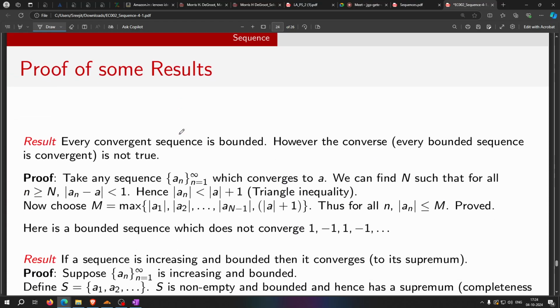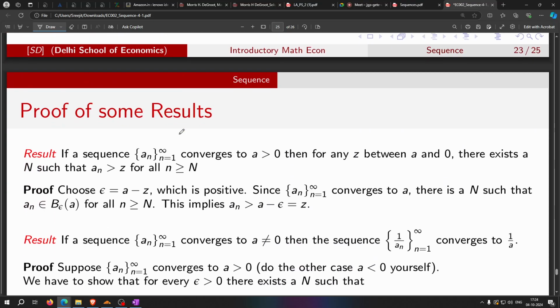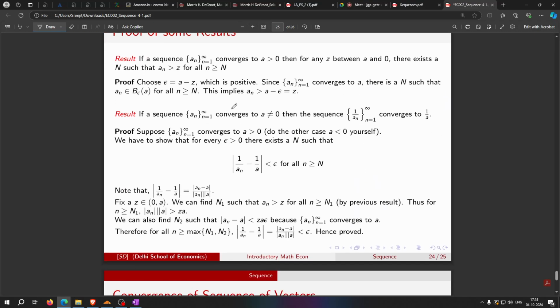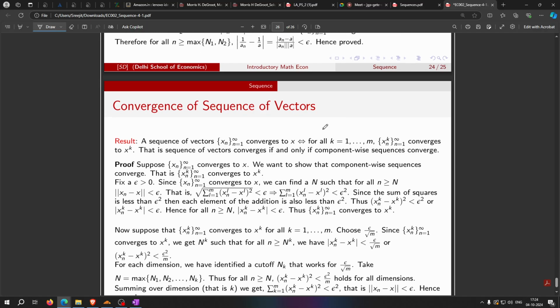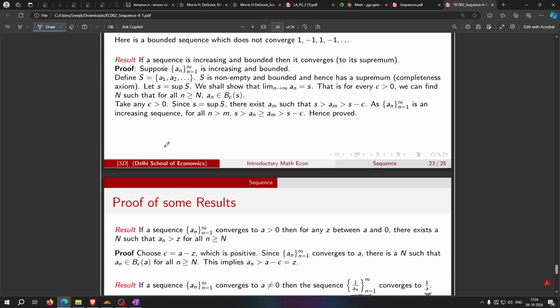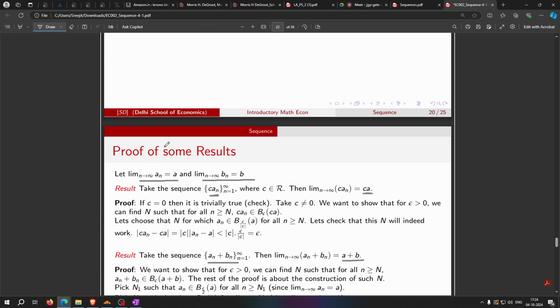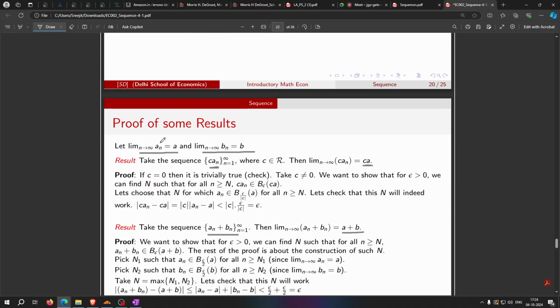Okay, what else is there? Okay, so this is important: if an converges to a, then 1 by an will converge to 1 by a, and this is the proof for this theorem.